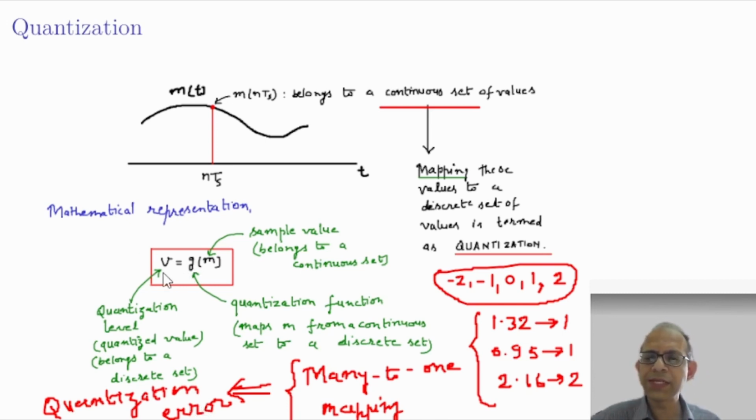Mathematically, quantization can be represented as v equal to g of m, where m is the sample value that belongs to the continuous set, m of nTs. g is the quantization function which maps m from a continuous set to a discrete set, and v is the quantization level or the quantized value which belongs to that discrete set.